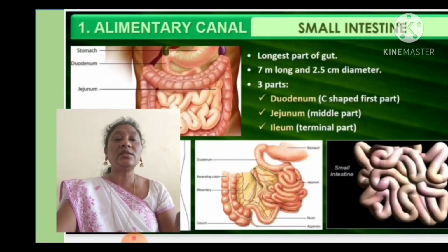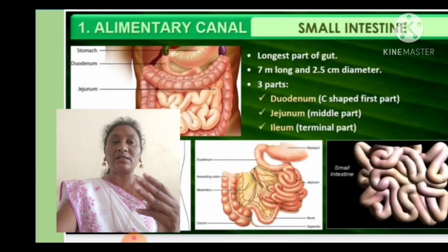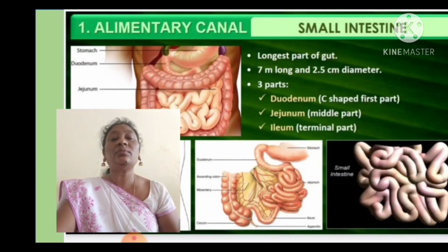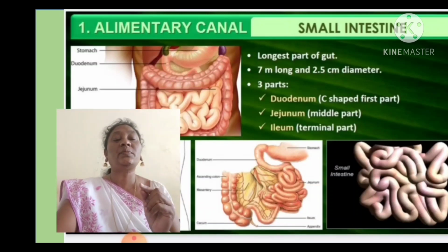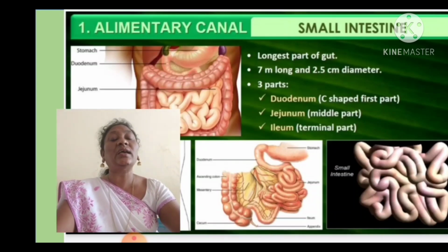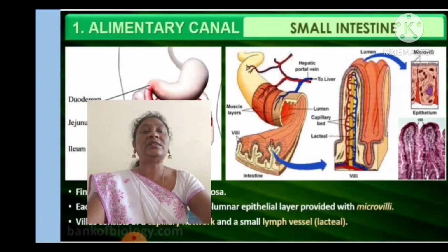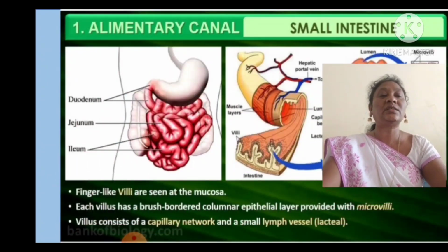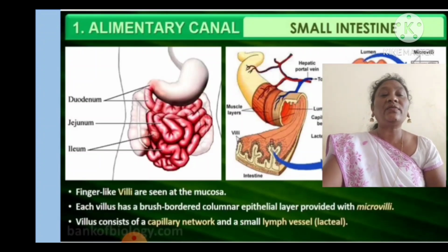This small intestine is again divided into 3 parts: duodenum, jejunum and ileum. The duodenum is a C-shaped part in the digestive system, and the duodenum opens into the jejunum. The jejunum is the middle part of the small intestine, and the next one is the ileum, the terminal, end part of the small intestine. What is happening in the small intestine?